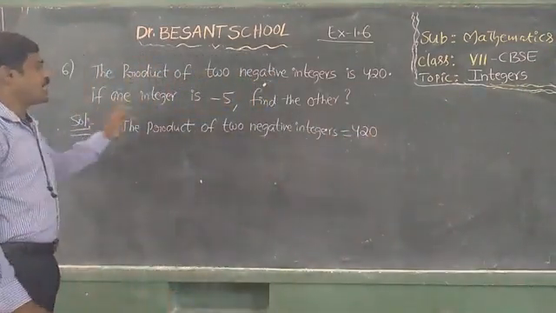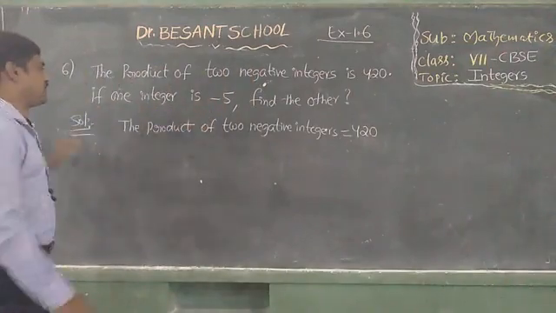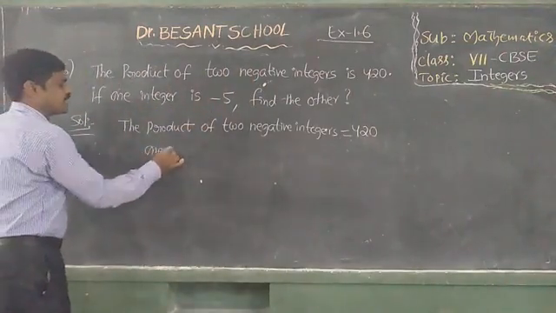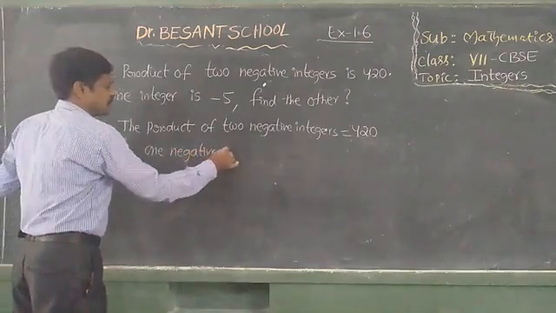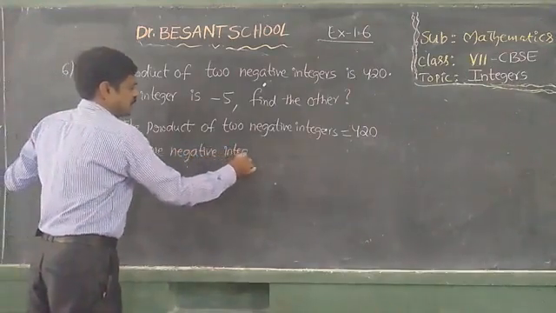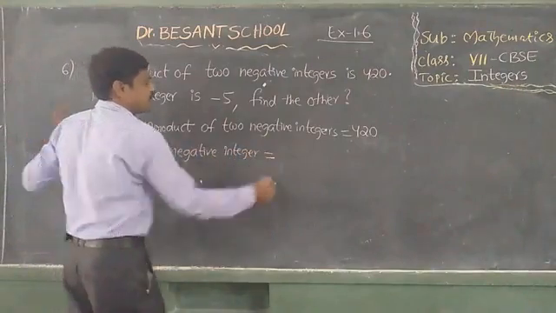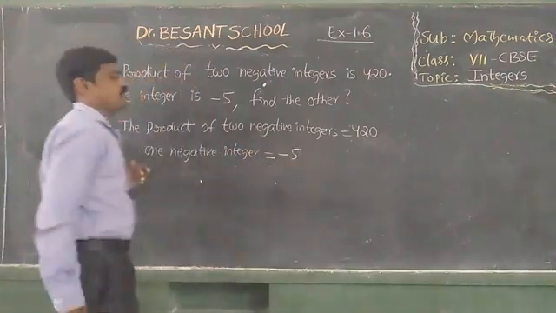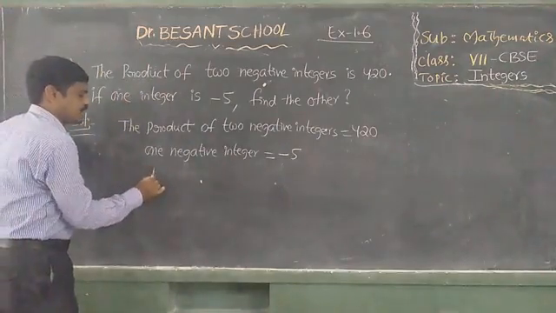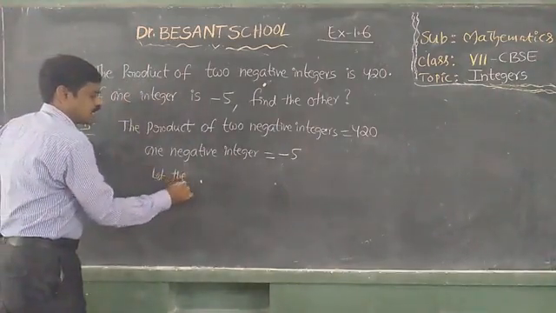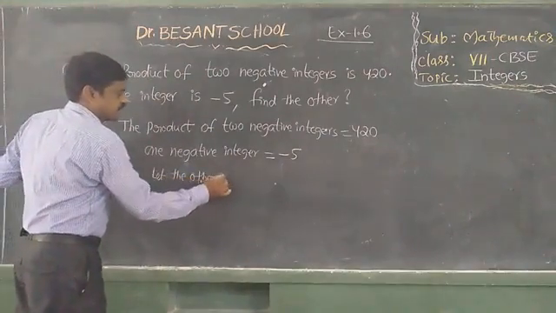One negative integer is -5, so one negative integer is equal to -5. Find the other.